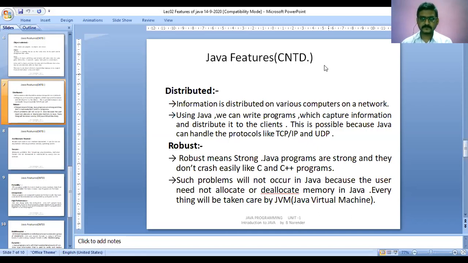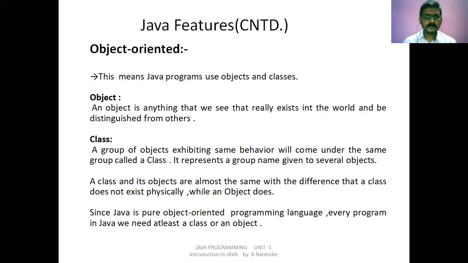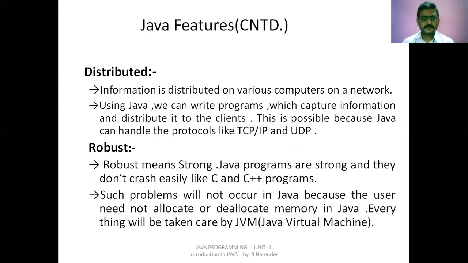Yes, sir. Why is Java called robust? No idea, sir. Okay. As we see here, robust means nothing but strong.